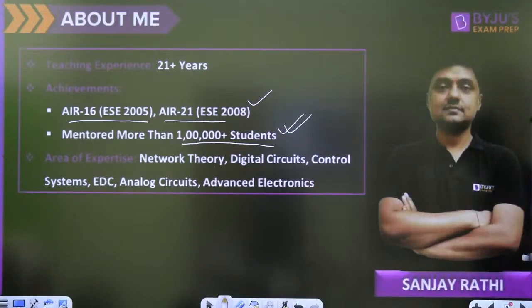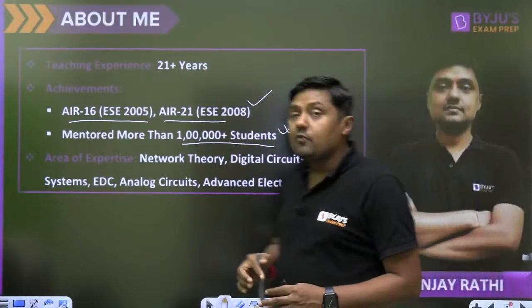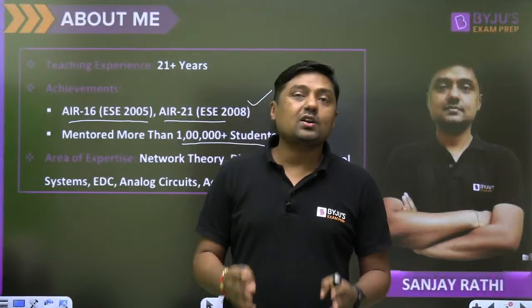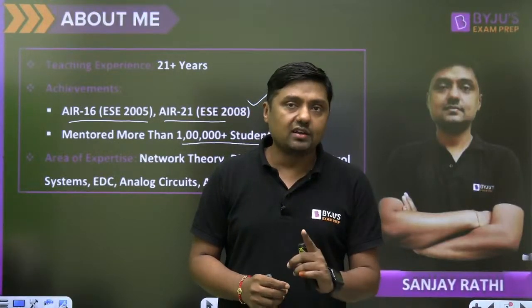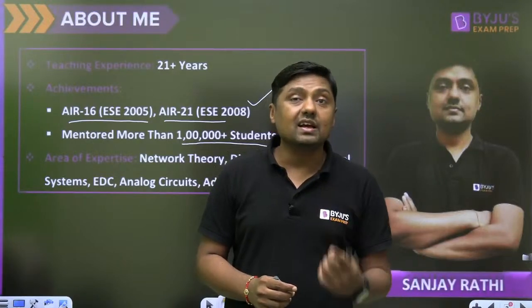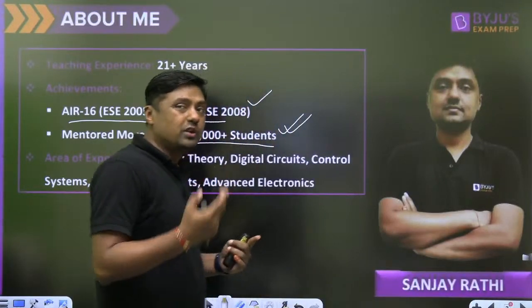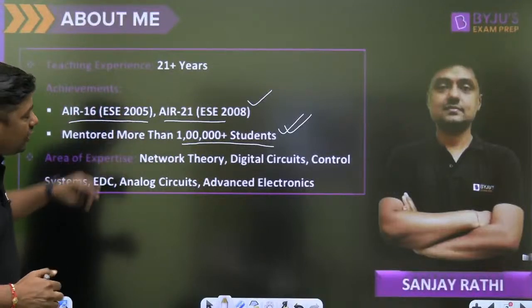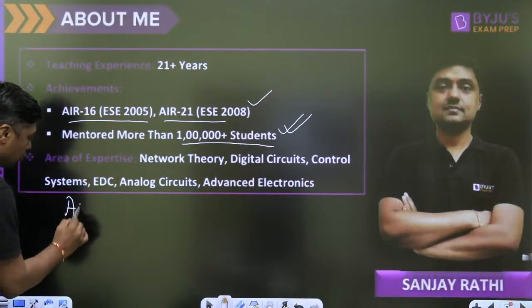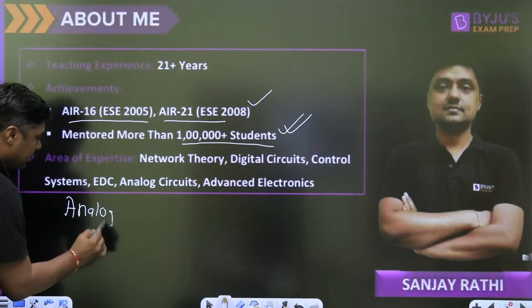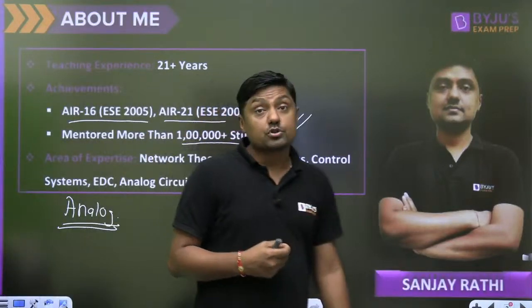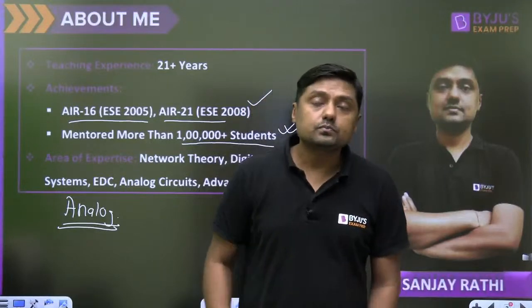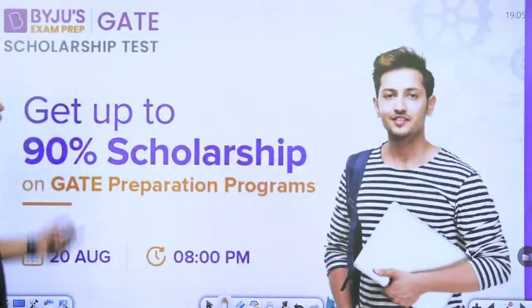And according to my experience, for electrical branch, electronics branch or instrumentation branch, if you want to get a good rank, means single digit rank or 2-digit rank, under 100 rank, then analog is going to play a crucial role in your selection. Remember that. And you will get the idea which type of questions we may expect in the incoming exam.